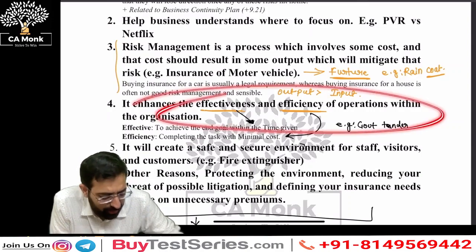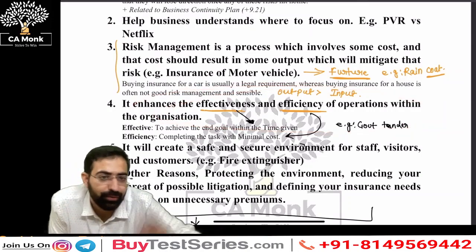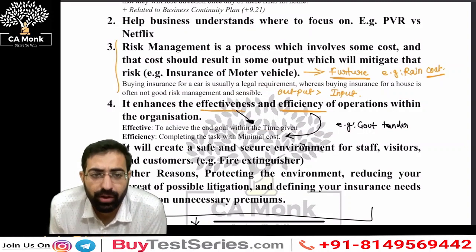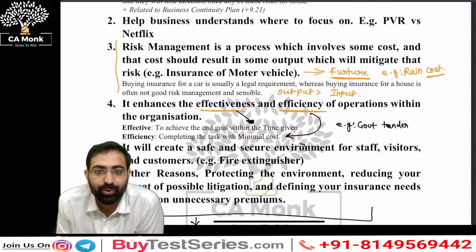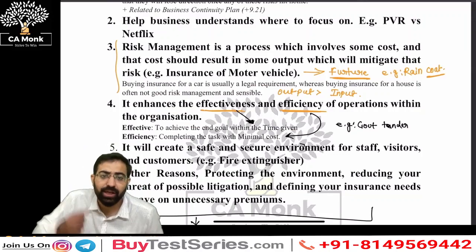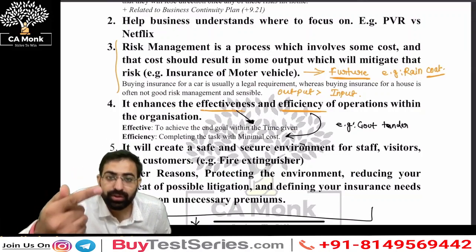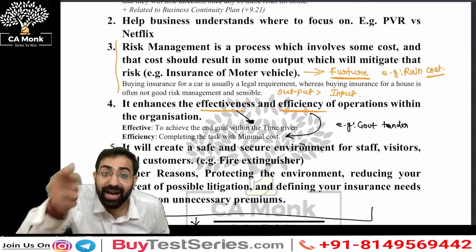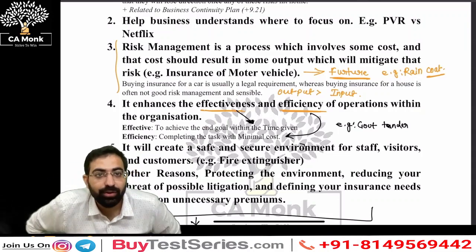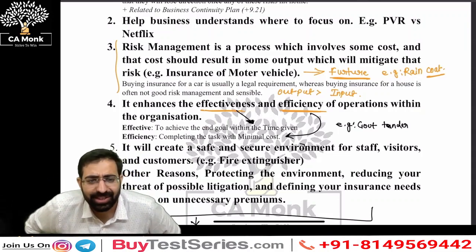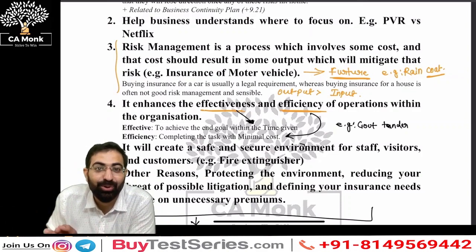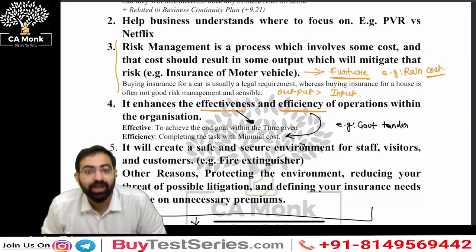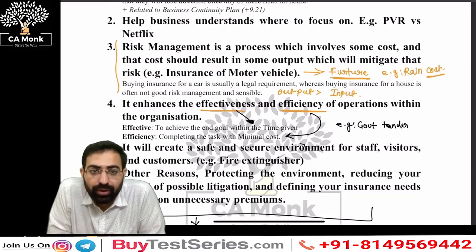Say for example, you being a government, right? If I make you the government of India, to whom will you be giving a tender for making a road? You will try to ensure that the person who completes the contract on time and with a minimum cost is the one you give the contract to, right? Other things kept apart. So you are going to give a contract to the person who is effective and efficient.